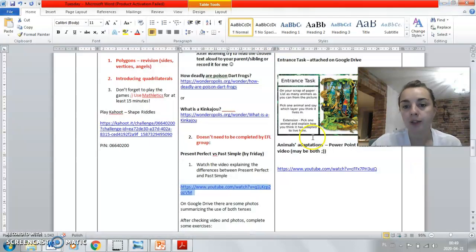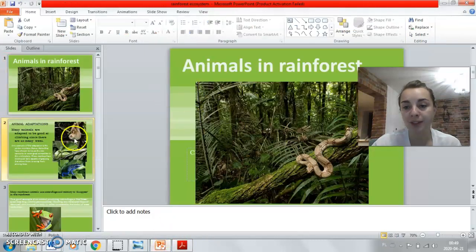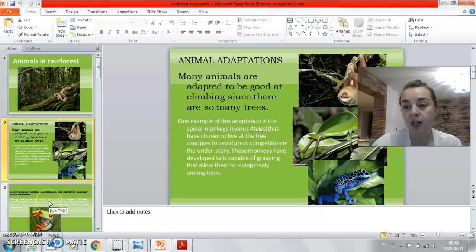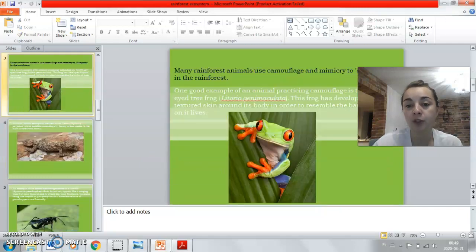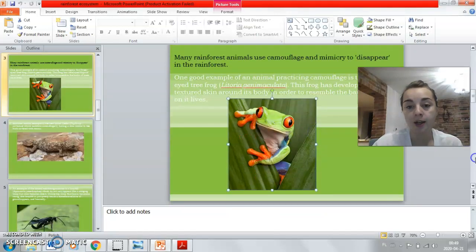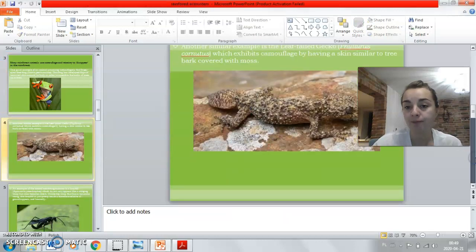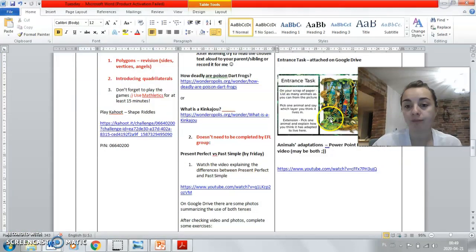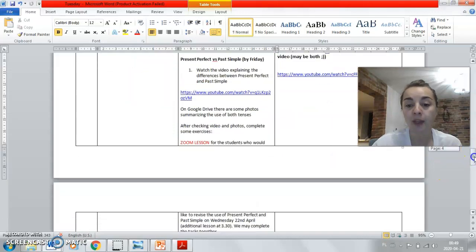Okay. So we start with this task, and then we've got a PowerPoint presentation in which I listed the main animal adaptations in the rainforest, and I gave you some examples of the animals which you may find in the rainforest. And that's it for unit of inquiry.